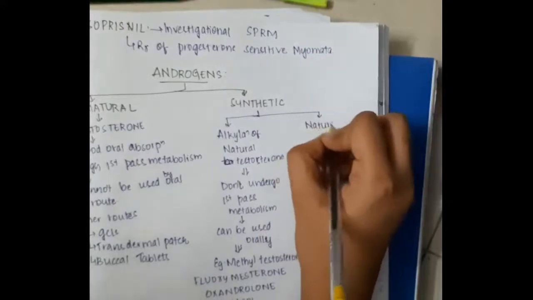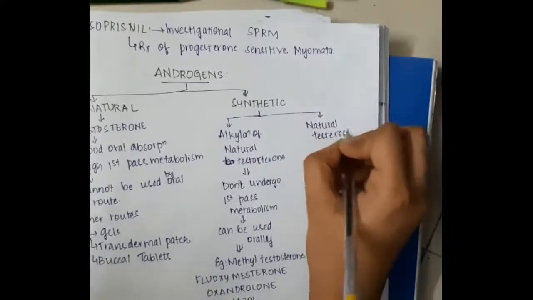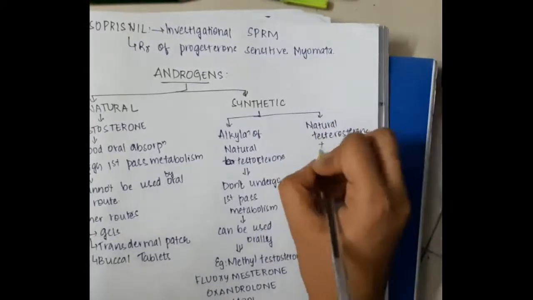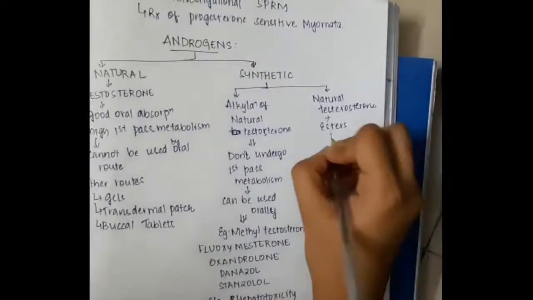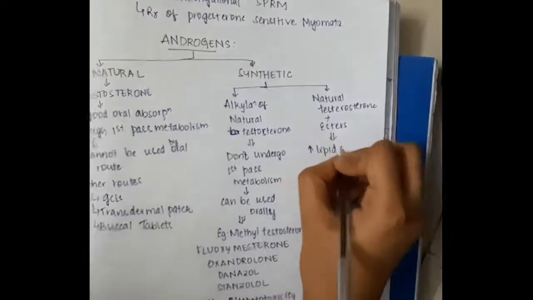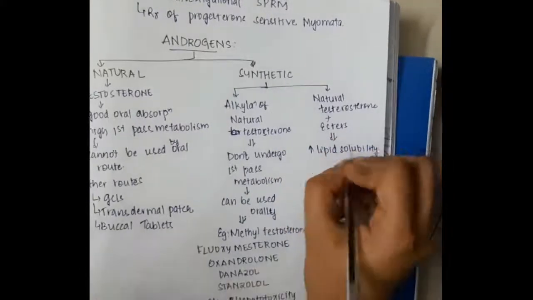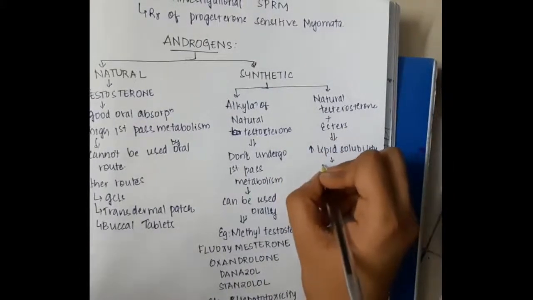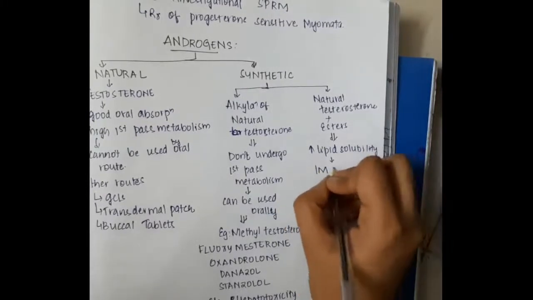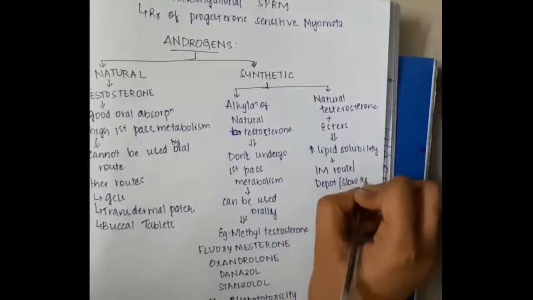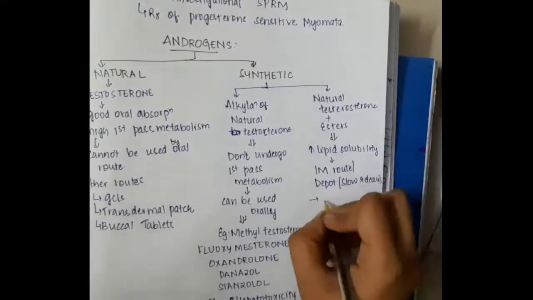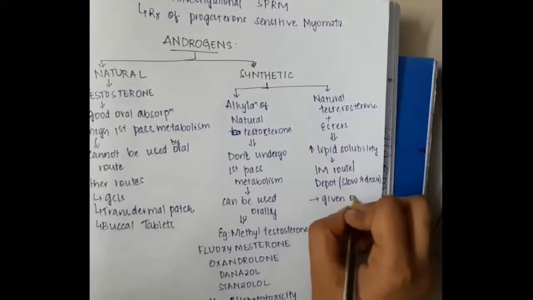Next, we also take the natural testosterones and add an ester group to them. If we add an ester group to natural testosterone, this will increase the lipid solubility. Because of increased lipid solubility, it can be given by the intramuscular route, as a depot by slow release form.